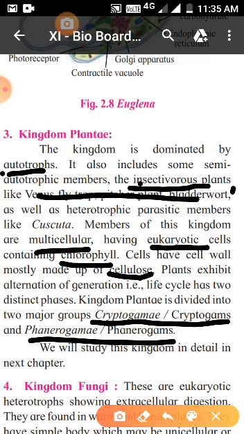Phanerogams, what will we call them? Seed producing. The word Phanero itself means visible. Seeds are visible to us, right? Write there: Phanero means visible. So visible reproductive structure, that is the seed, right? Cryptogams are the opposite. Crypto means hidden. So Phanero was visible, Crypto is hidden. So how do these reproduce? They produce spores, which are not visible. Okay, that's it for today.